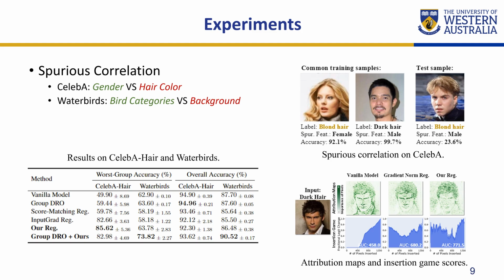Similarly, on the CelebA dataset, due to the imbalanced training samples, the model tends to rely on the spurious feature of gender to classify hair color. Our experiments on both CelebA and Waterbirds datasets show that our method can effectively mitigate this spurious correlation problem.